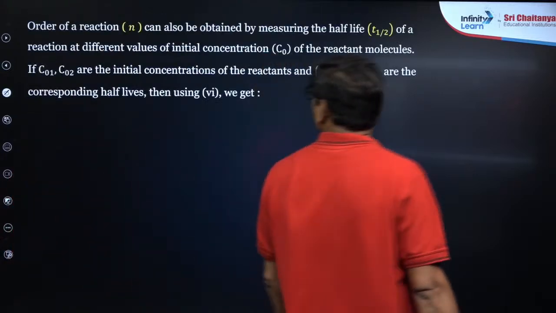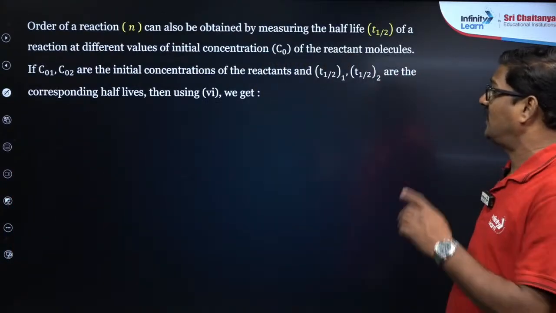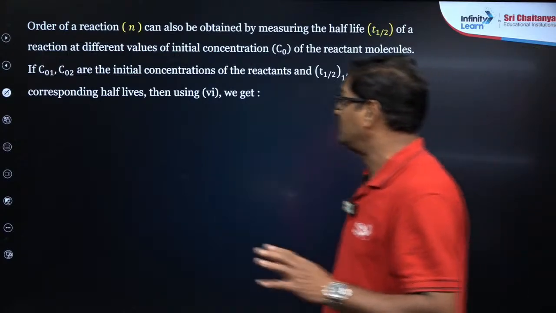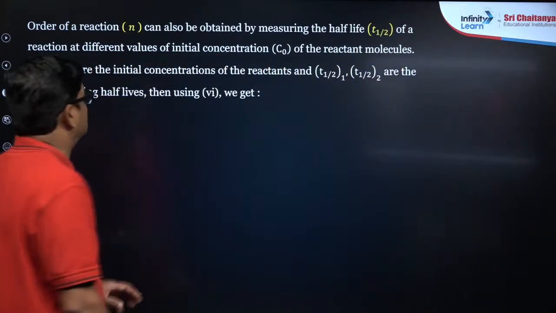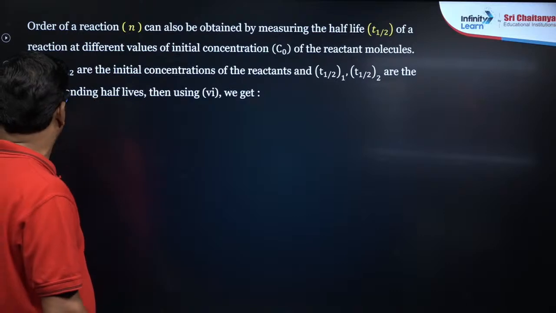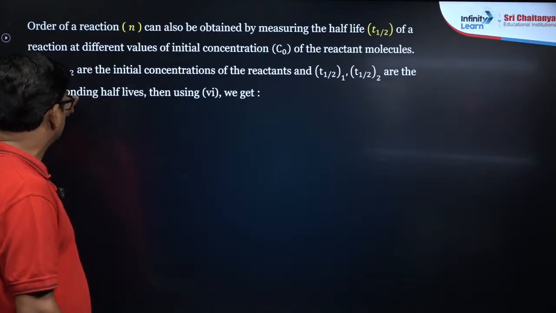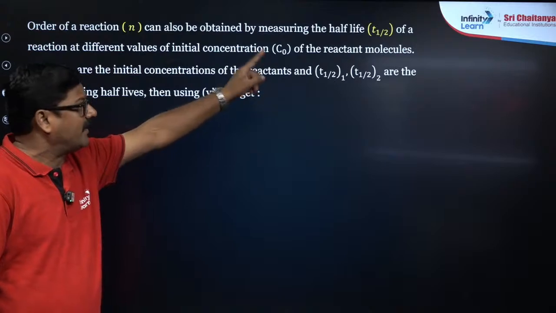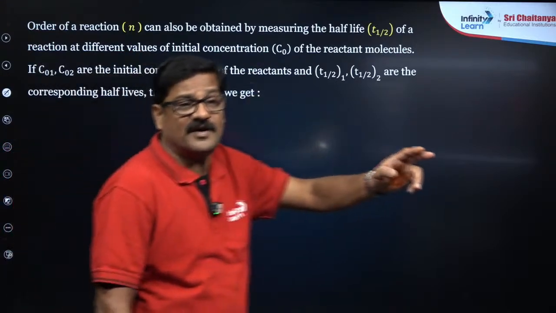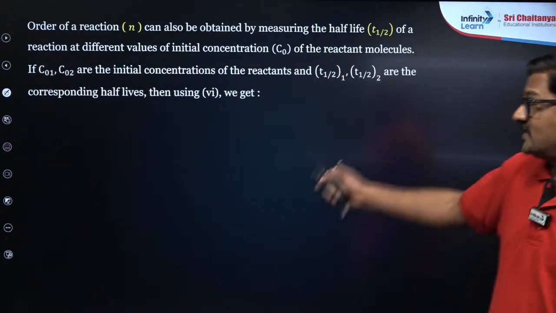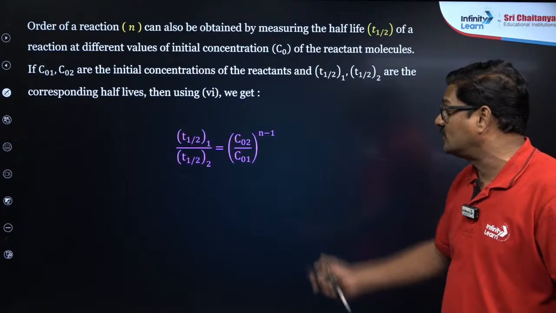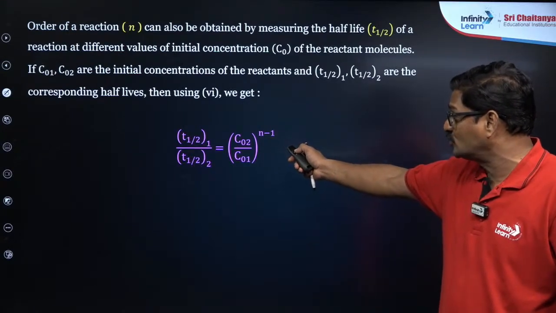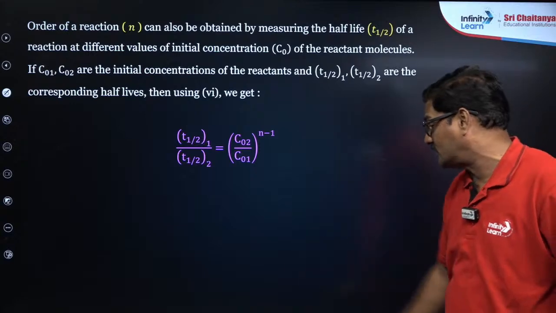And the order of a reaction n can also be evaluated by measuring t half of the reaction at different values of initial concentrations C naught of a reactant. If C naught 1 and C naught 2 are the initial concentrations of the reactant, and t half 1 and t half 2 are the half-lives of the respective reactions studied, we get t half 1 by t half 2 is equal to C naught 2 by C naught 1 to the power n minus 1.